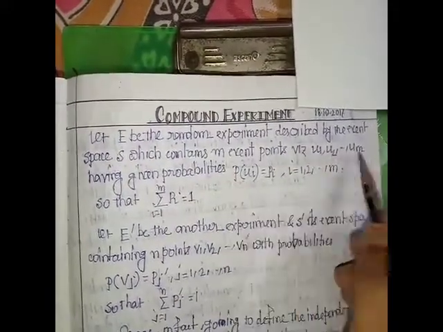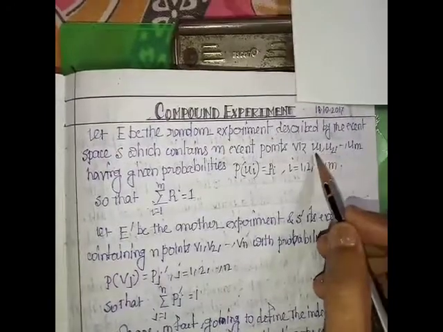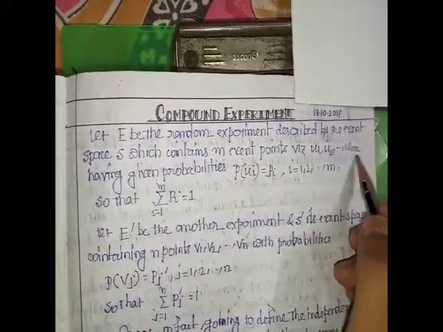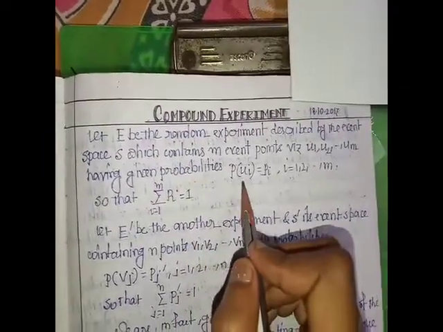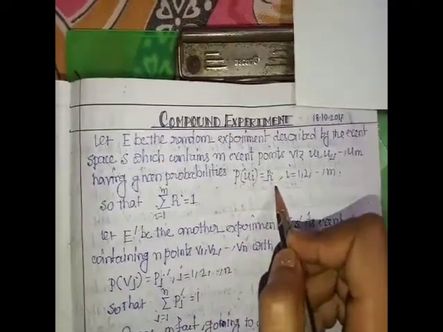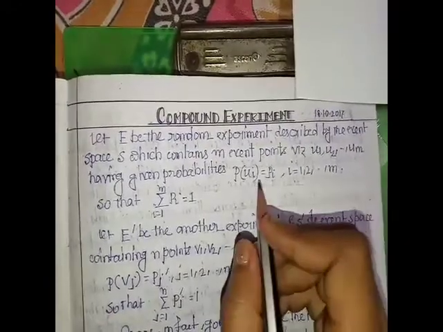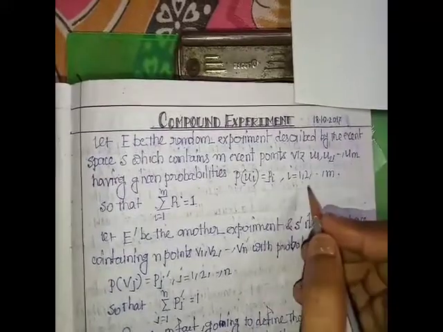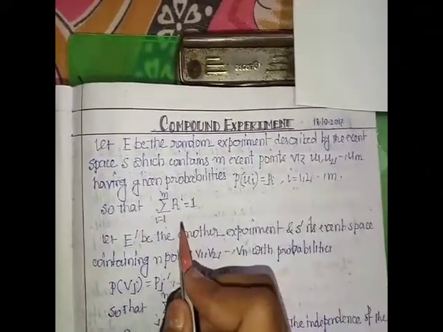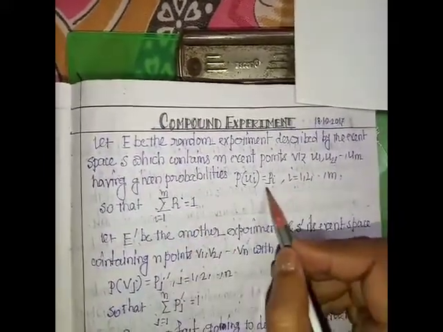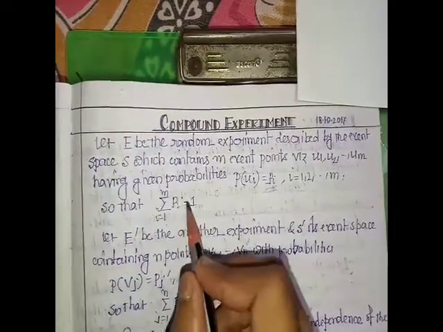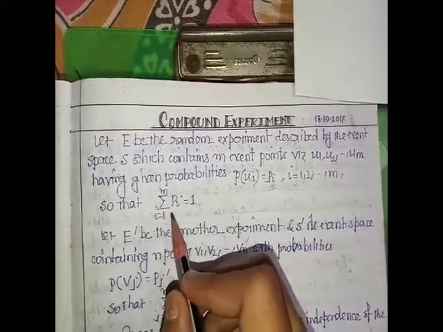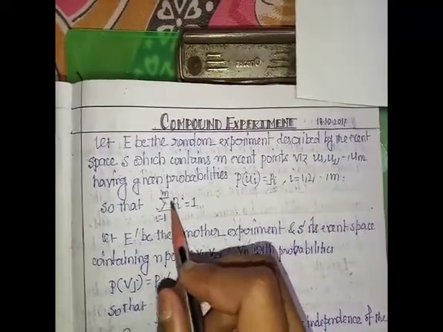Let these have probabilities P of Ai equal to small pi, i running from 1 to m, so that the summation of pi, i running from 1 to m, equals 1.